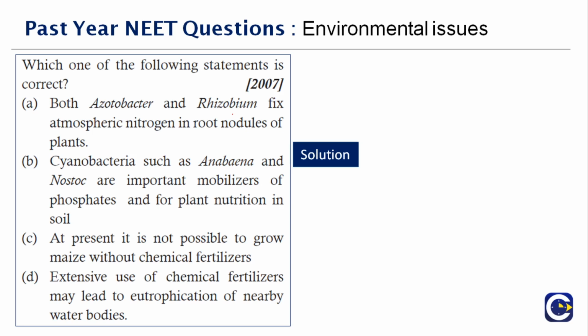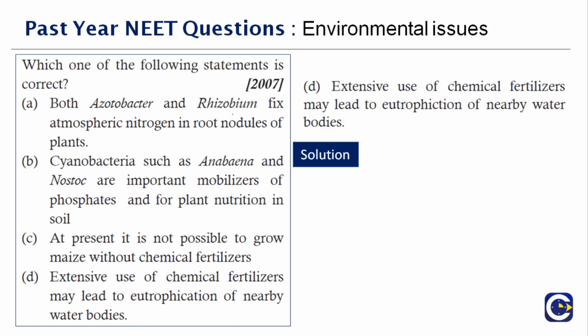So the chemical fertilizers can be used. It's not that they should not be used, but again there is a limit, and the ingredients that you use in the chemical fertilizer should be in such a way that they can be degraded by the environment, and predominantly it should not be liberated into the water bodies, because it is a threat for the living organisms that have water as their main source of survival. Therefore, the one which is right out of the 4 options is option D.